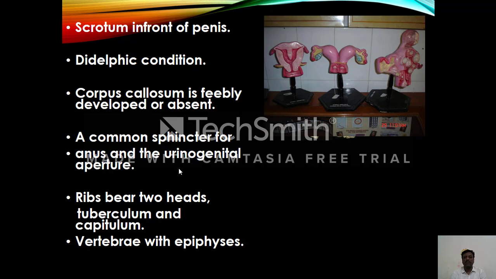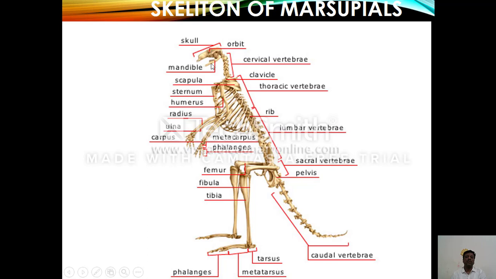Vertebrae with epiphysis are present. This is the skeleton of a marsupial showing the cervical ribs, cervical region, cervical vertebrae. These are the ribs. Here is the pelvic region for supporting the brood pouch. The marsupial bones are present.